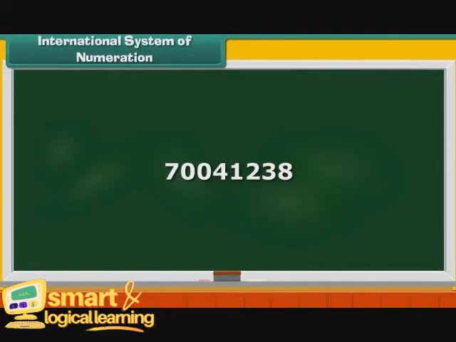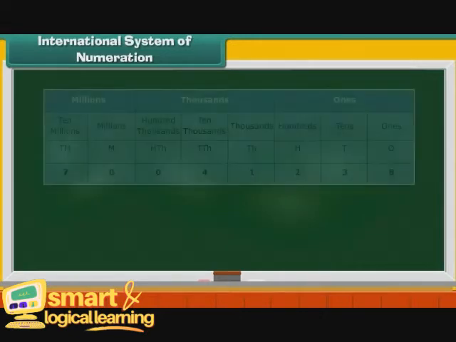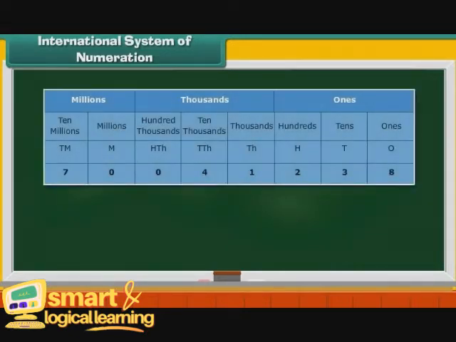Consider one more number, 70,041,238. Once again, we arrange it in the place value chart and then read it.